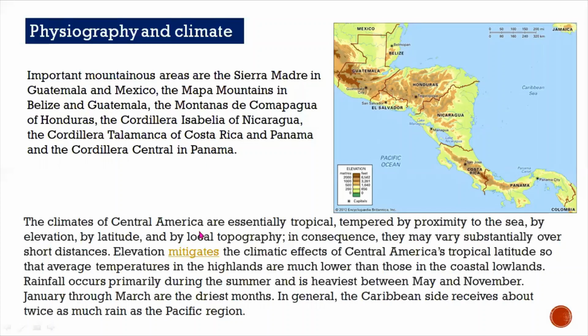The climate of Central America is essentially tropical, tempered by proximity to the sea, by elevation, by latitude, and by local topography. In consequence, it may vary substantially over short distances. So the climate of Central America is tropical.